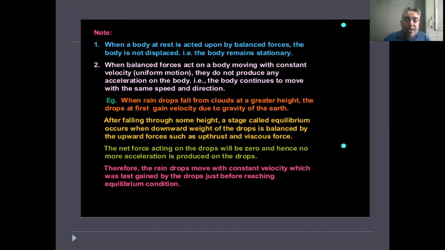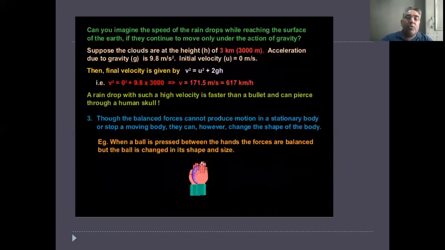The net force acting on the drops will be zero, and hence no more acceleration is produced on the drop. Therefore, the raindrops move with the constant velocity which was first gained by the drops just before reaching the equilibrium condition. Can you imagine the speed of a raindrop while reaching the surface of the earth?